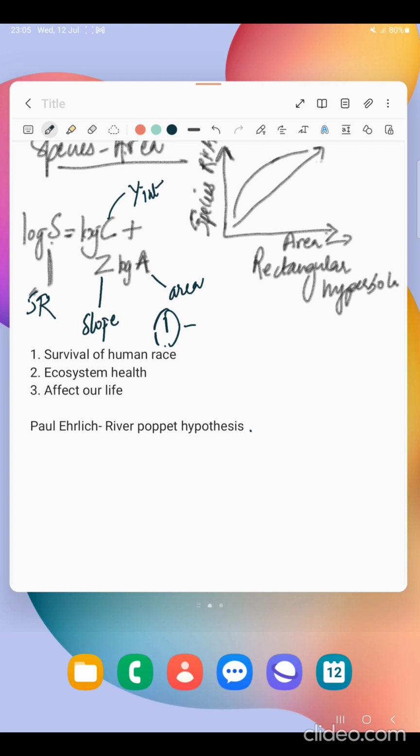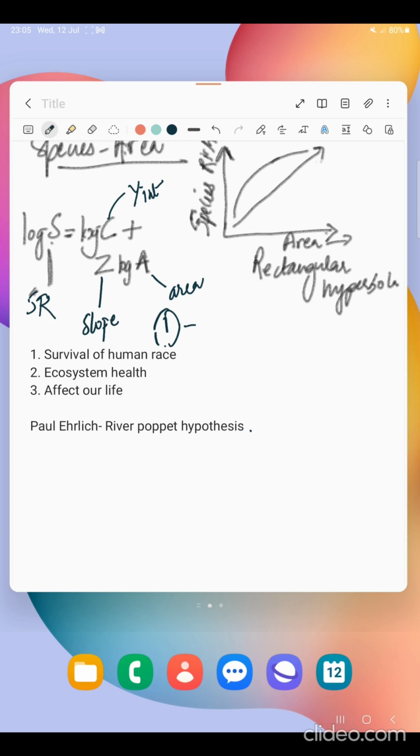Similarly, if we remove species from an ecosystem, one or two is okay, but if we remove more species, then it will lead to extinction. The ecosystem will become weak and it will lead to extinction. This is the hypothesis that he has given.